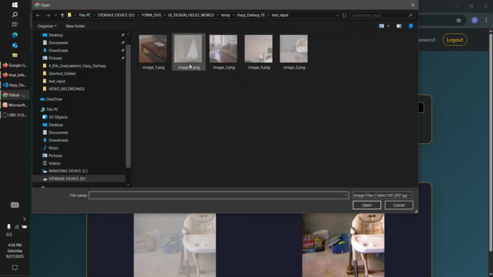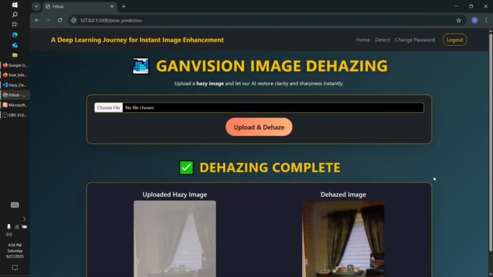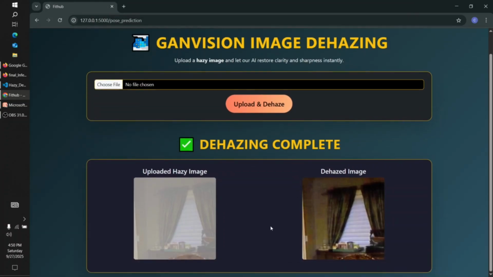Let us try with another one, which is this one. As you can see how the hazy uploaded image was there and how it dehazed it. This is how our project works.